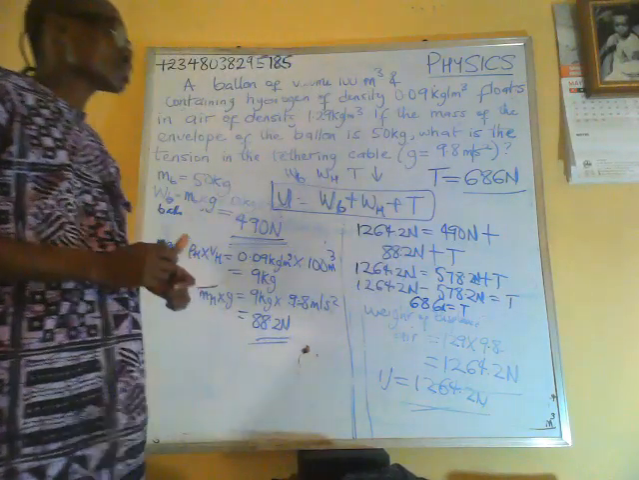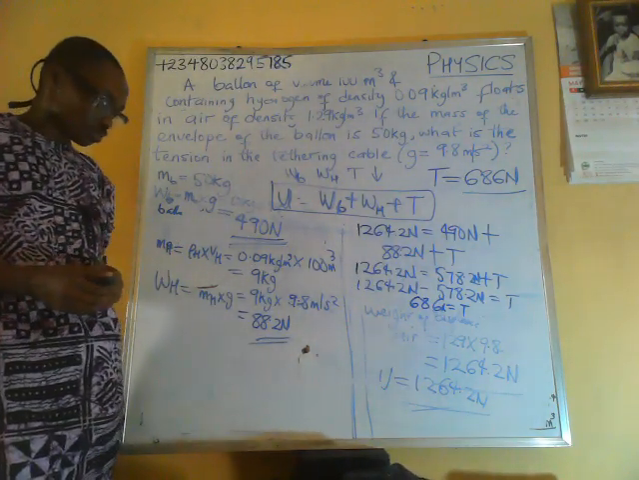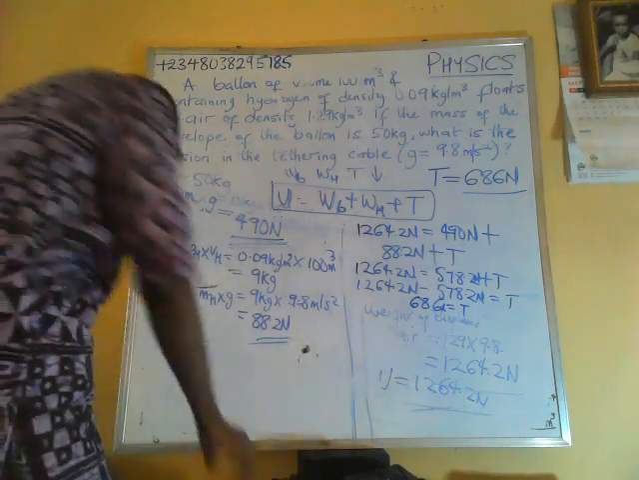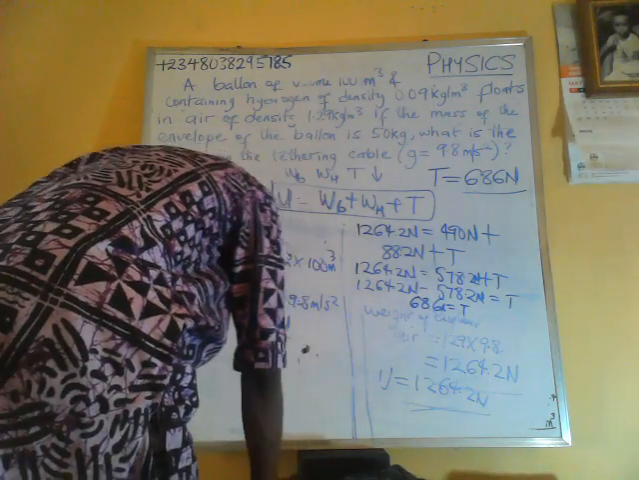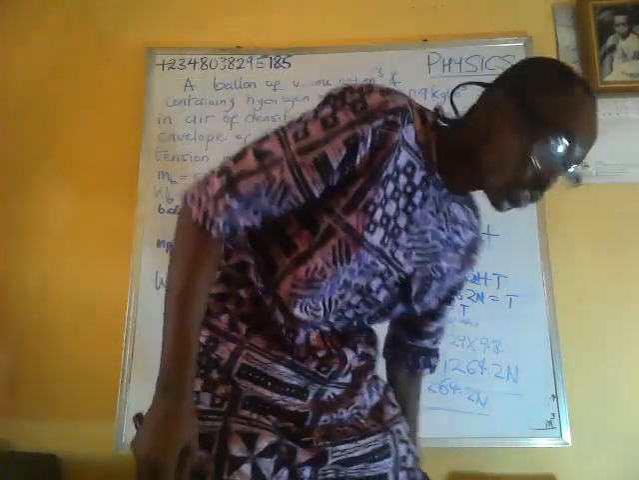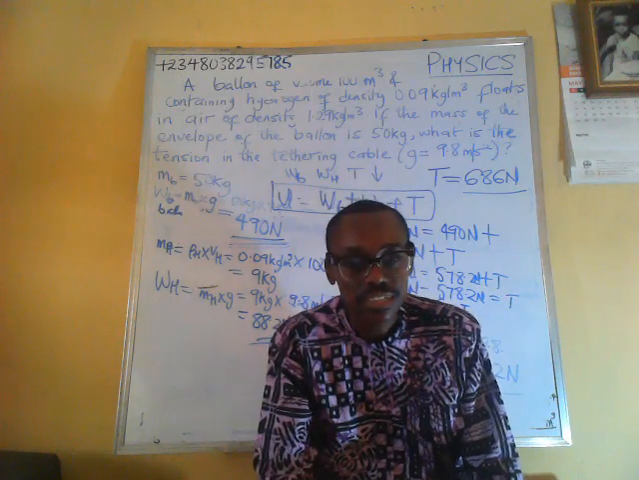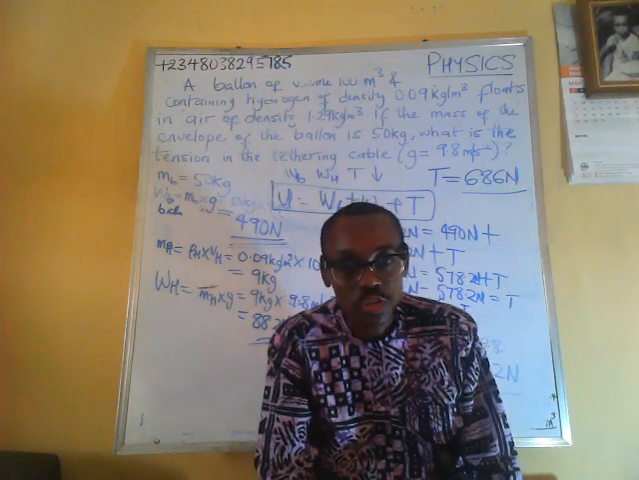The tension in the tethering cable is what? 686 Newton. So the tension in that tethering cable is actually 686 Newton.